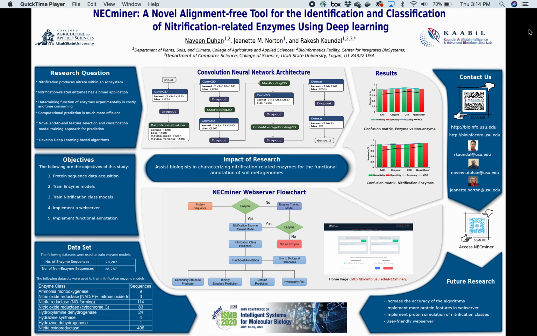After generating the dataset, the next step was to develop a deep learning based algorithm. For that, we have used a convolutional neural network architecture, which includes a convolution two-dimensional layer, dropout, batch normalization, max pooling, global average pooling, dense layer, and in the end a softmax function. For training of enzyme and nitrification class models, we have used 4 protein features like amino acid composition, conjoint triad, composition, transition and distribution, and quasi-order.